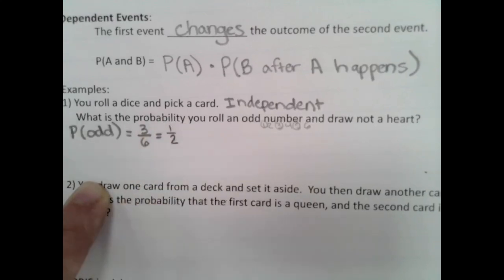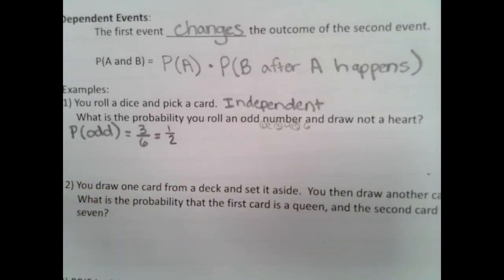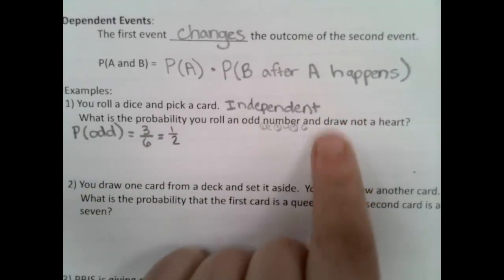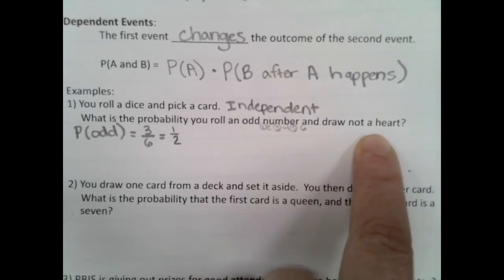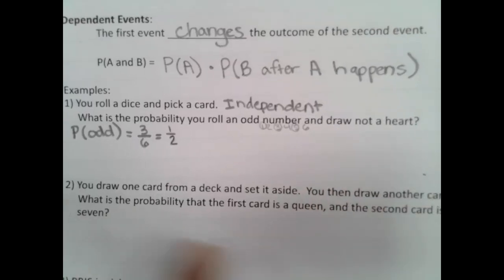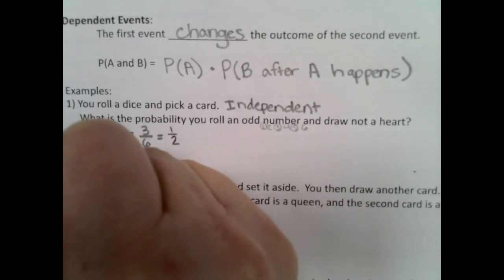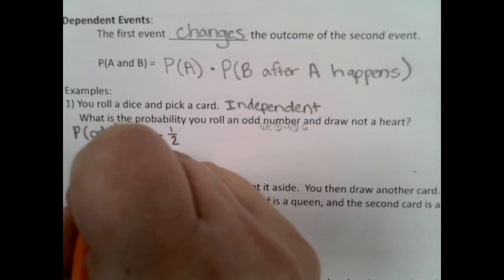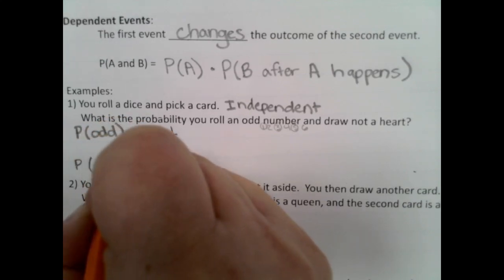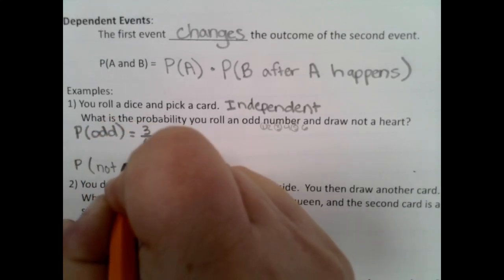Okay, so that's my probability of my first thing, that I get an odd. Now I need to combine that with drawing not a heart. So probability, and then in parentheses I'm going to write that word not, heart.